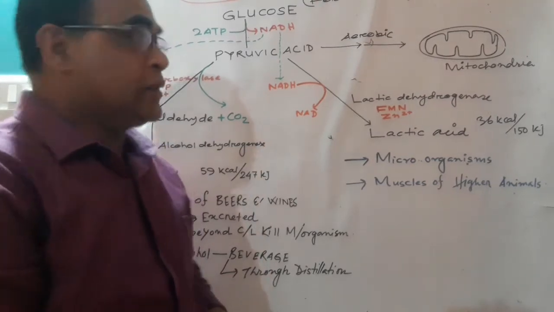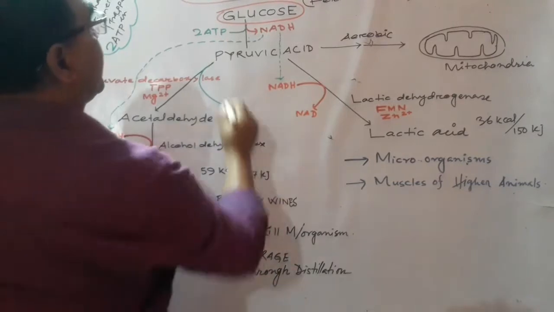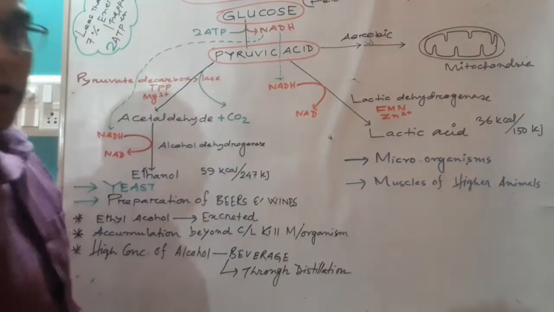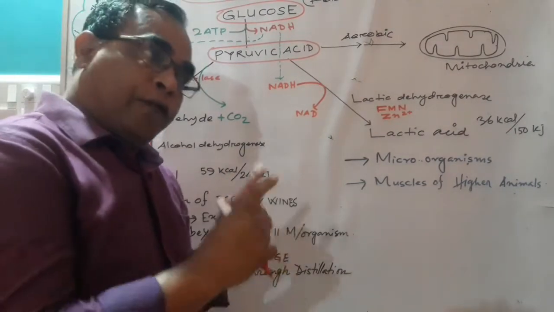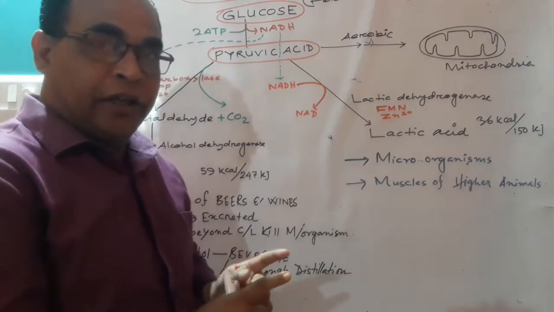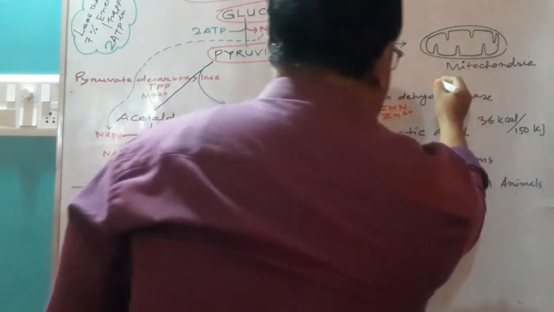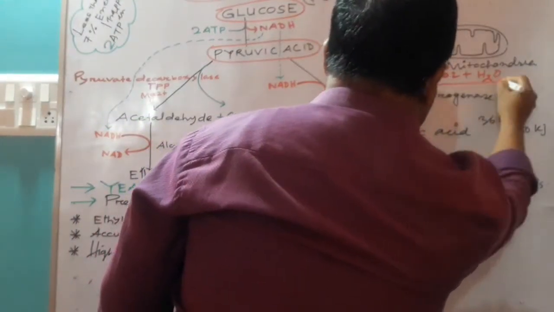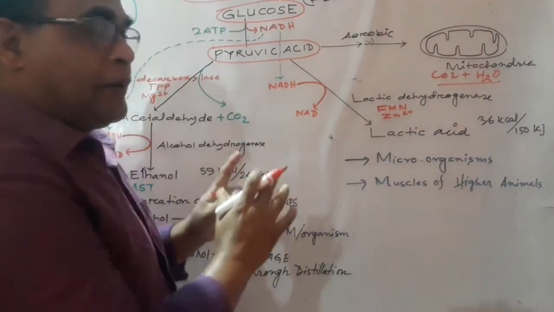In glycolysis, the glucose molecule is broken down into two pyruvic acid molecules, and the pyruvic acid molecules further break down in presence of oxygen within the mitochondria into carbon dioxide and water, which is called aerobic respiration. That will be discussed later.